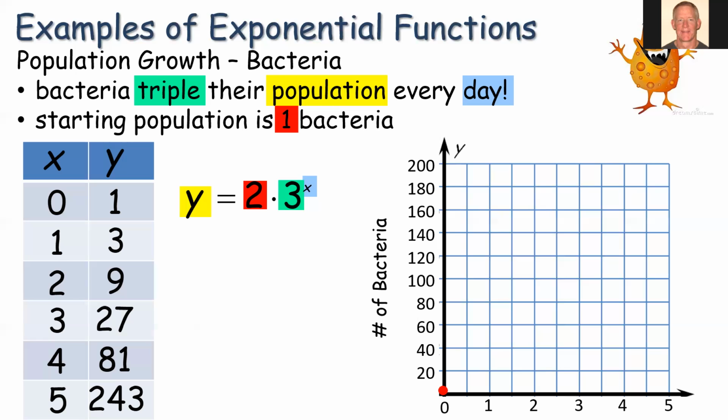All right, let's put those points in. So 0, 1 would be right there. 1, 3 would be there. 2, 9. 3, 27. 4, 81. And 5, 243 would actually be off the graph a little bit, right? Our graph went up to 200 here. So we can fit a nice smooth exponential curve to that. And that's what the graph would look like.